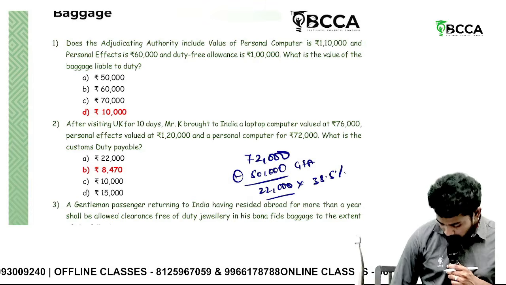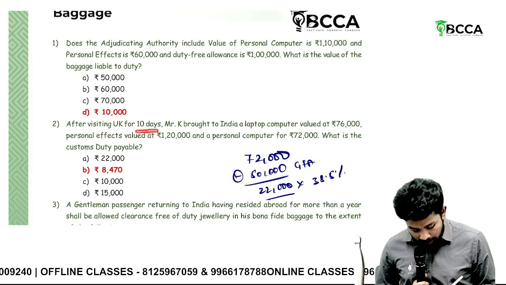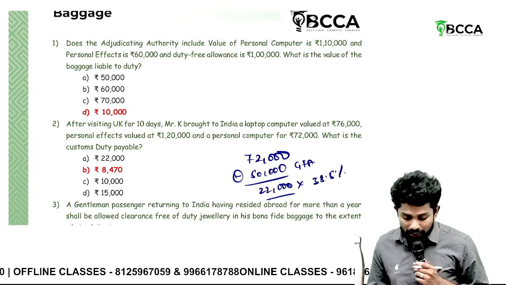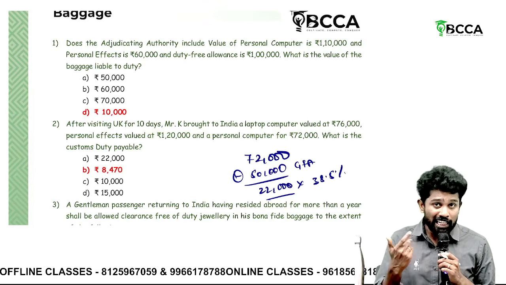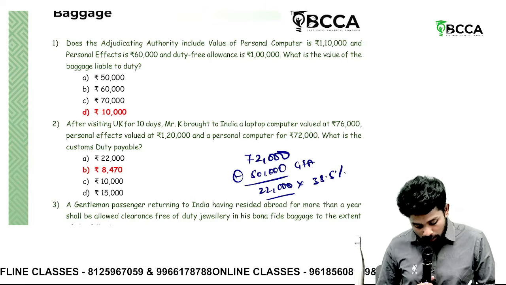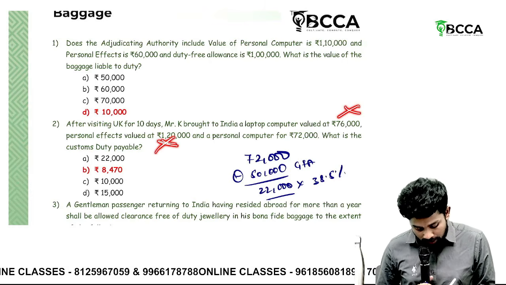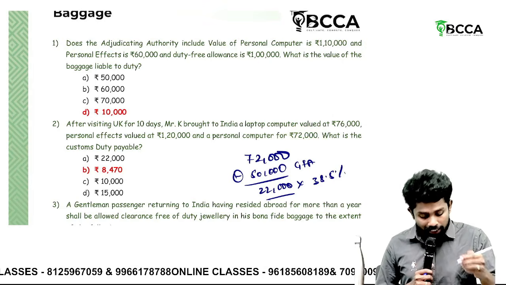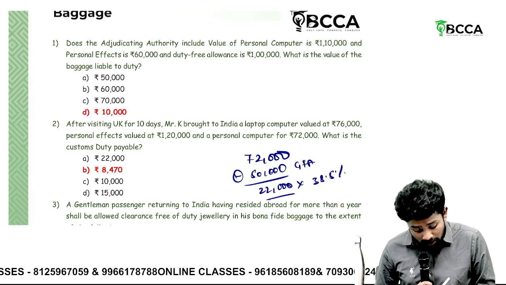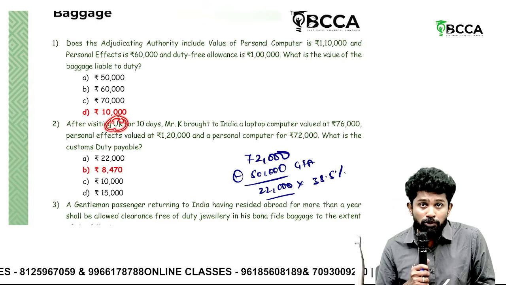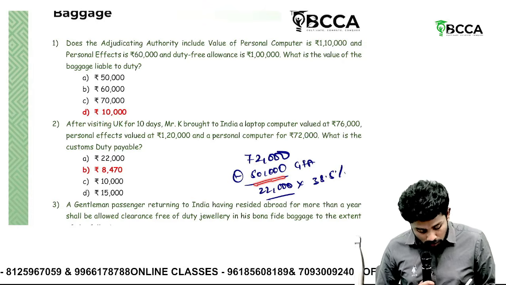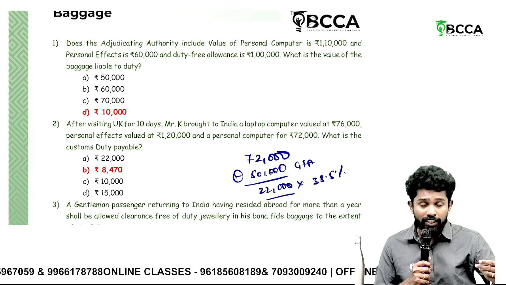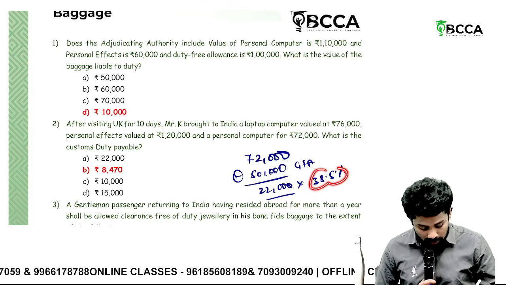After visiting UK for 10 days, K brought to India a laptop. Sir, laptop is exempted under baggage for a person whose age is greater than 18 years. Okay, so laptop exempted. Personal effects exempted. So he brought a personal computer. On personal computer 72,000, adjust GFA 50,000 because he is coming from a country other than Nepal, Bhutan, Myanmar. So 22,000 into 38.5%. 35% is the BCD rate and 10% social welfare surcharge.